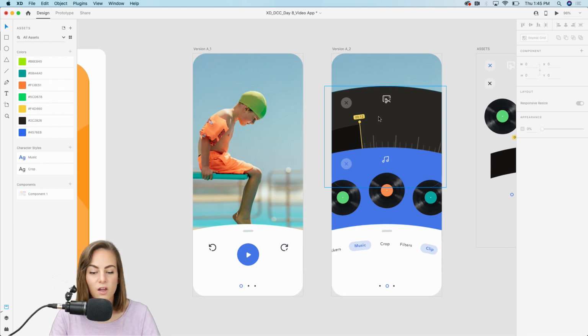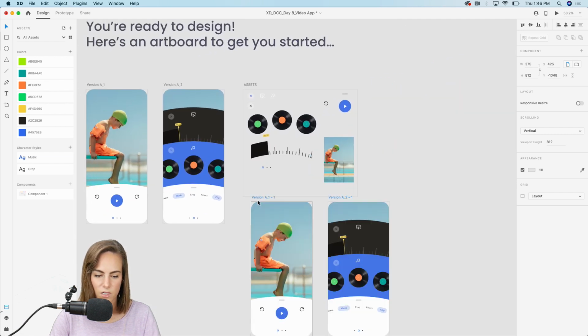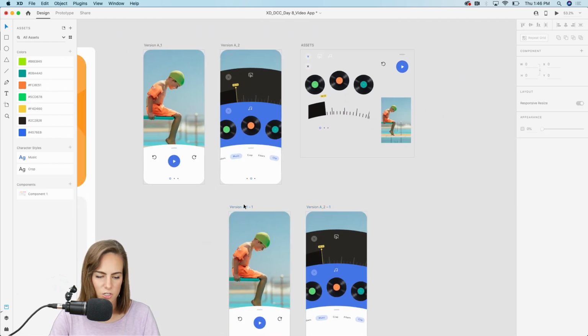Let's say our manager comes in and he's like, oh, we totally need to change these fonts and these colors. So you still want to be able to test this version though. So what we can do is we can make a totally different version. So I'm just going to copy these and paste those artboards since we don't want to change too much.